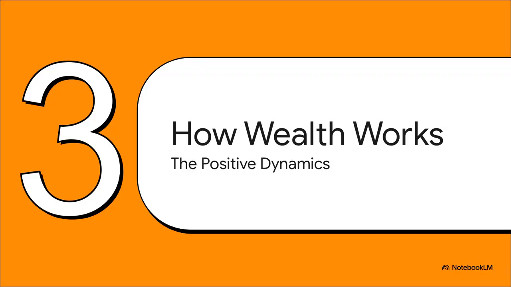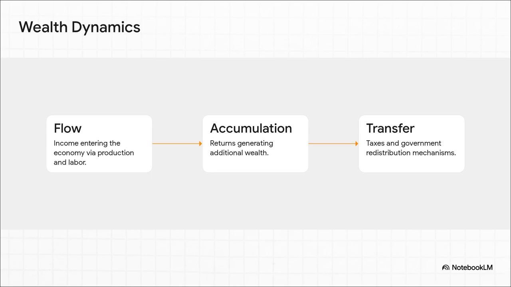Section 3. How wealth actually works. The positive dynamics. So if poverty isn't the active variable, what is? Well, let's look at the actual mechanics of the economy. The paper highlights that wealth is the fundamental positive quantity here. Wealth dynamics are governed by flow, which is just income entering the economy. Then you have accumulation, where returns on existing wealth generate additional wealth. And finally, transfer, like taxes and redistribution.